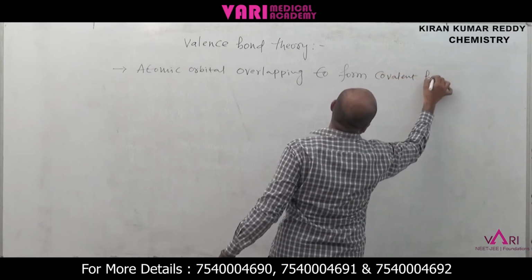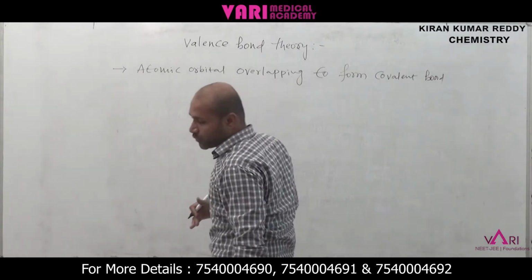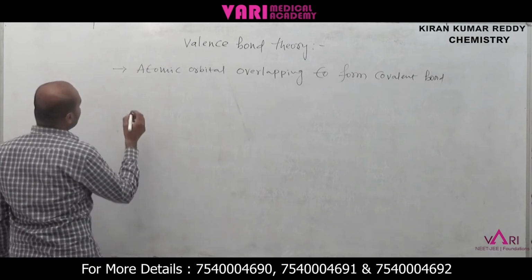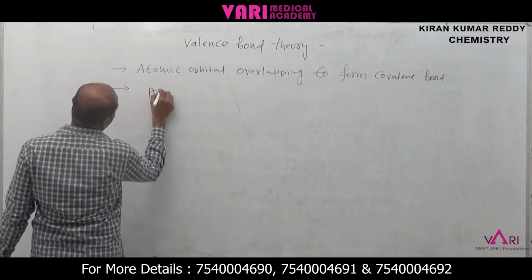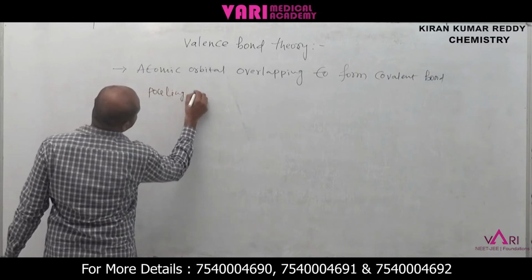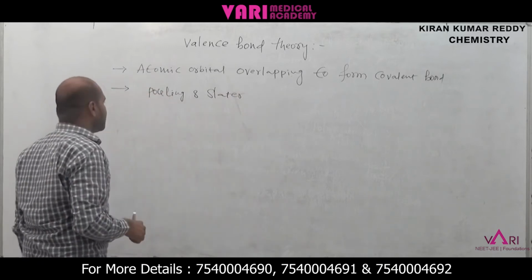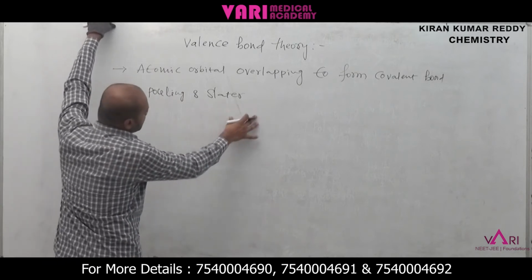How is a covalent bond formed? Atomic orbitals are overlapping to form a covalent bond. This was proposed by Pauling and Slater. Some scientists explained it before, but Pauling and Slater gave the suitable explanation